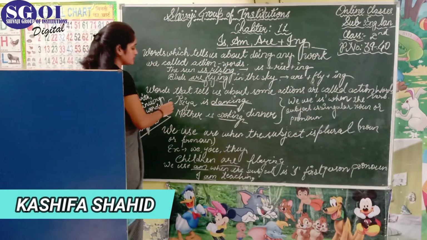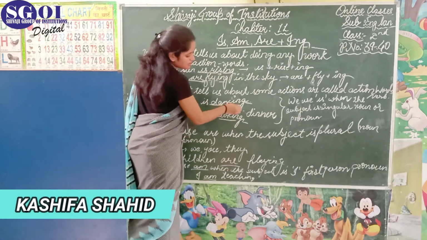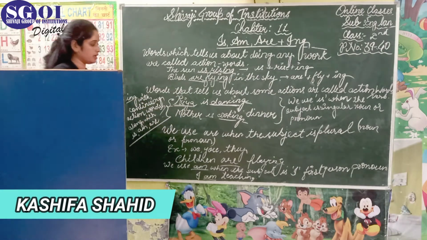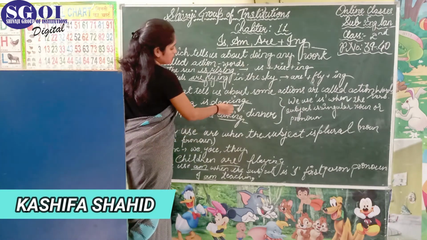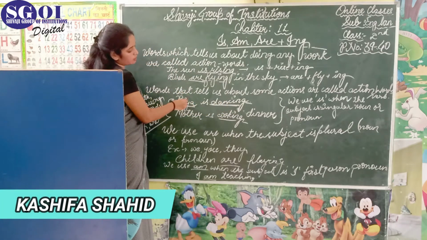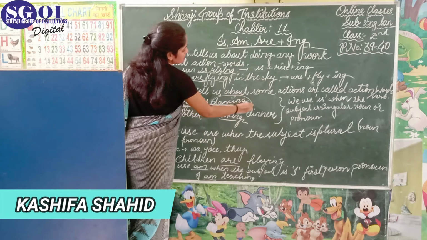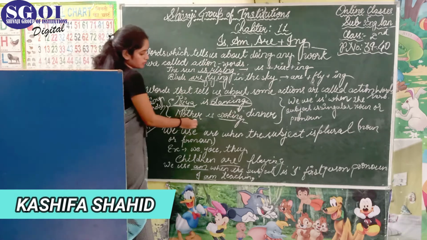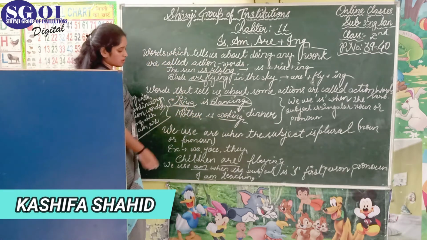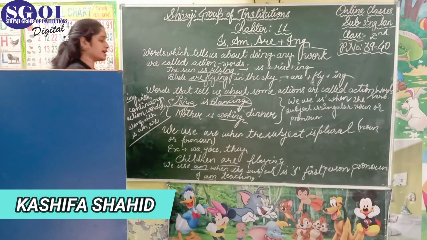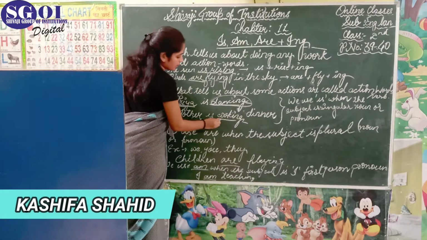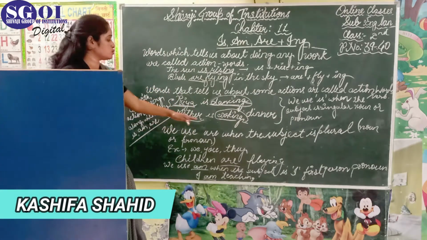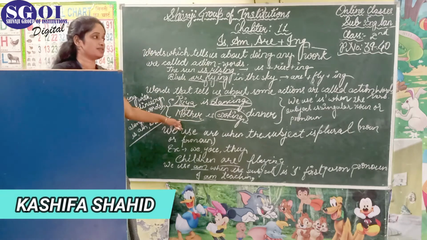In this sentence the word dancing is telling about Riya, what Riya is doing. So the word which is telling about the noun, what Riya is doing, these words are known as doing words, means action words or verbs. See the second, mother is cooking dinner. In this sentence the word cooking is telling about the noun, that is mother, what she is doing.